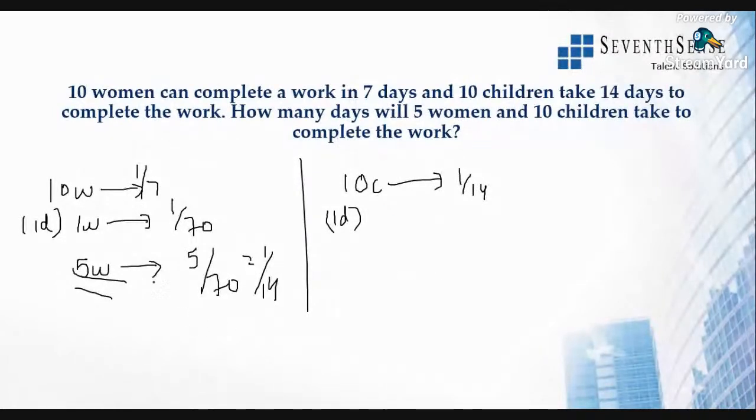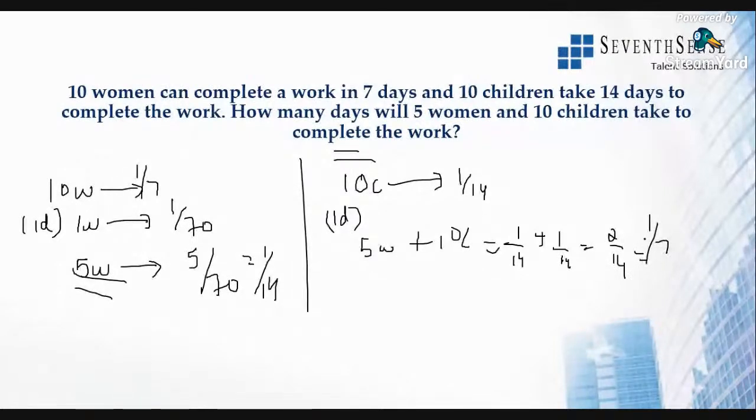Now they're asking 5 women and 10 children. 5 women and 10 children in the sense 5W plus 10 children. So that is 1 by 14 plus 1 by 14. This will be 2 by 14. That will be 1 by 7. All right.